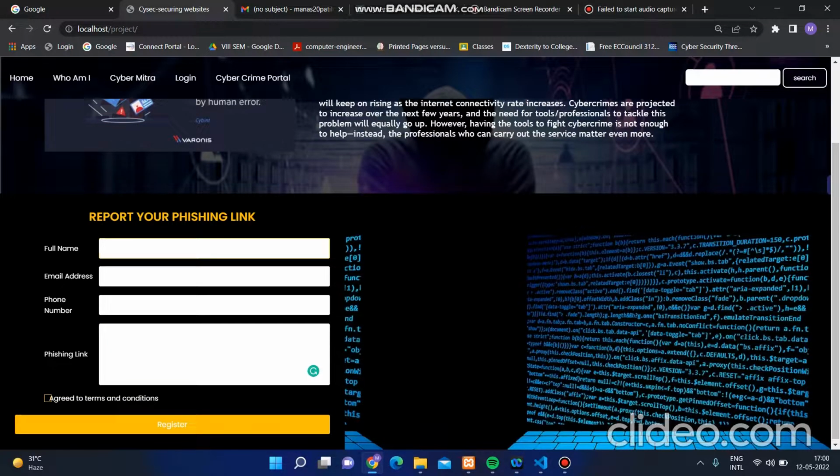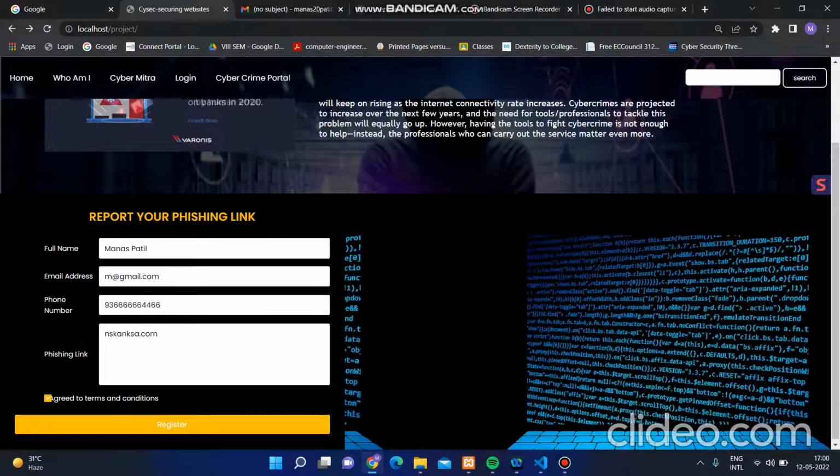So for the timing, let's enter my name, Manas Patil, my email ID, let's say m@gmail.com, my phone number for contact purposes, and my phishing link. Let's suppose I receive this phishing link. Let's check agree to terms and conditions and register. Now it simply reports this whole phishing data to the admin panel. I will check the admin panel later.